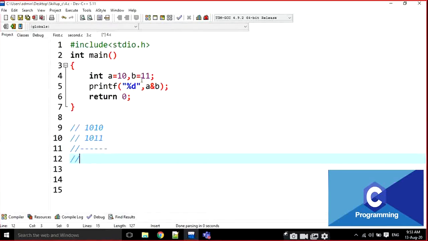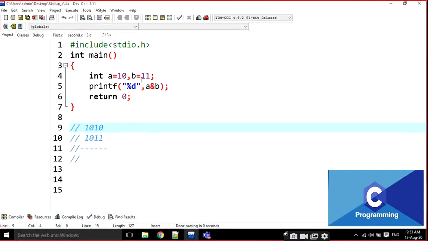Here we are putting it on 2 bits. The AND operation is the same. What is the AND operation? If both are true, then only true, right? If both bits are true, it returns true. That's it. Here also, but it is applicable on the bits.